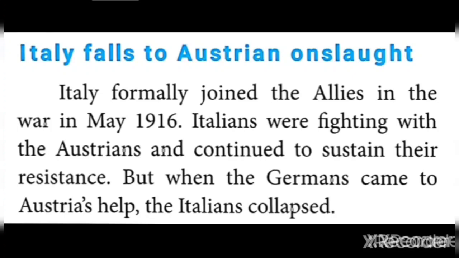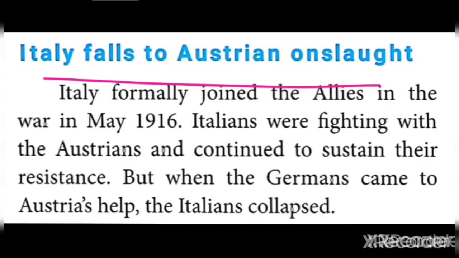The next one given is Italy falls. Italy falls to the Austrian onslaught. That is the heading. In the initial stage, I told you Trentino is the name of a place located in the northeastern part of Italy. In order to capture Italy, Austria tried, as we learned in the introduction itself.